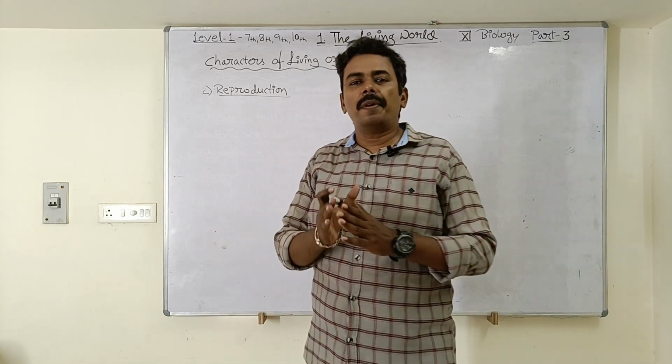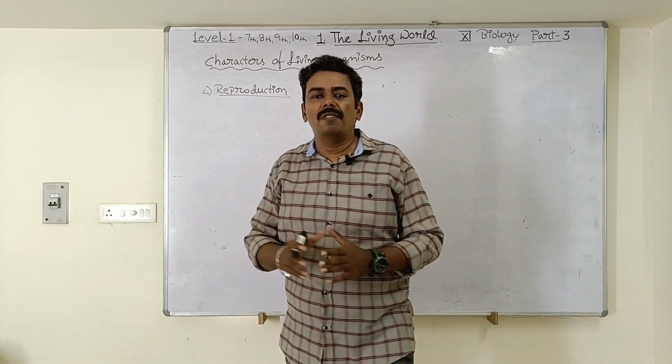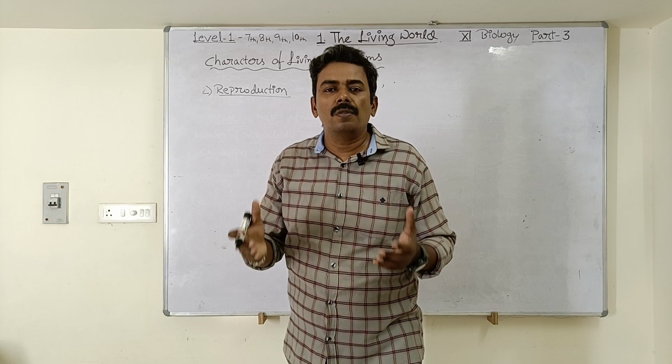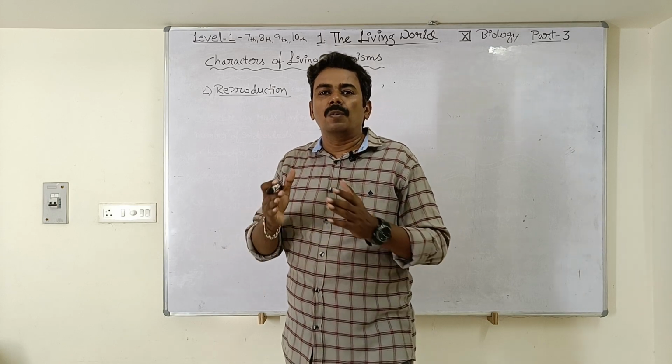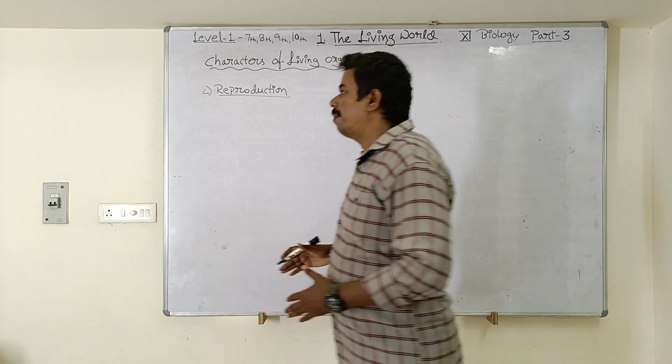Reproduction. What is reproduction? It is a biological process by which the living organisms produce their progeny which look alike and resemble their parents. So I am going to write the definition. Copy down, students.